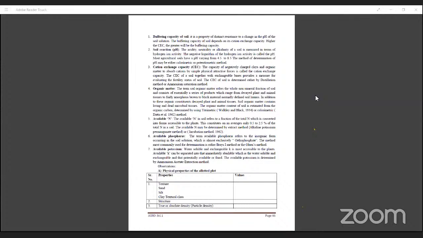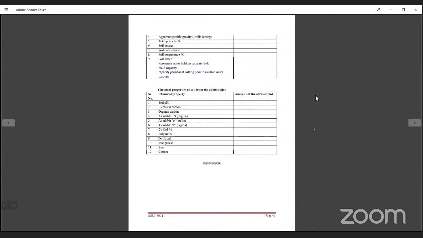Then after the determination of the physical and chemical properties, you have to fill that table. Texture: sand, silt, clay fraction. Density: particle density, apparent gravity, bulk density, total porosity, soil color, soil consistency, soil temperature, soil water, maximum water holding capacity, field capacity, and permanent wilting point.